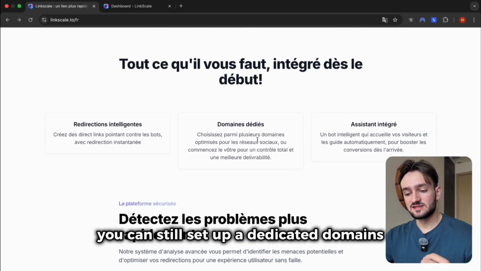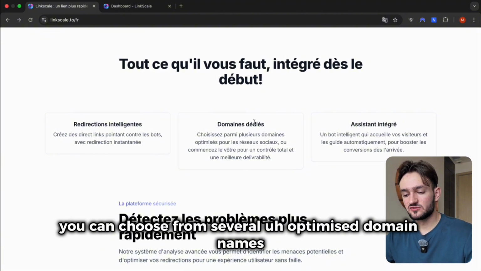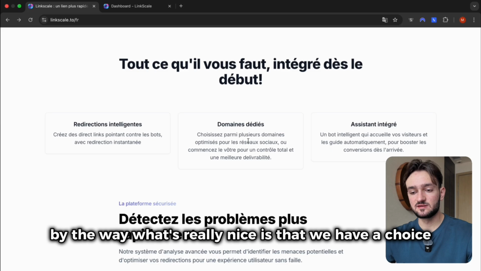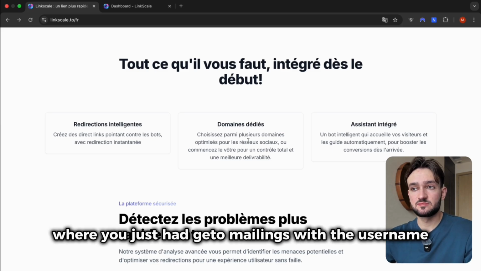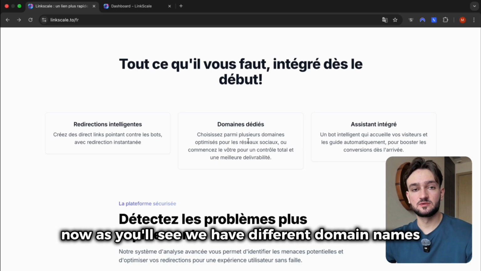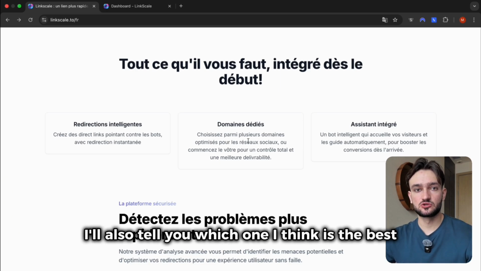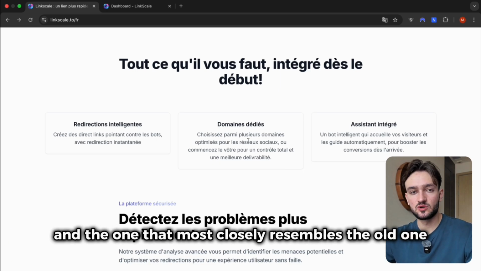And if you want, you can still set up dedicated domains. You can choose from several optimized domain names. By the way, what's really nice is that we have a choice. It's not like before, for example, on GetAllMyLinks, where you just had GetAllMyLinks with the username. Now, as you'll see, we have different domain names. If you want to choose, I'll also tell you which one I think is the best and the one that most closely resembles the old one. So that's the one I recommend.